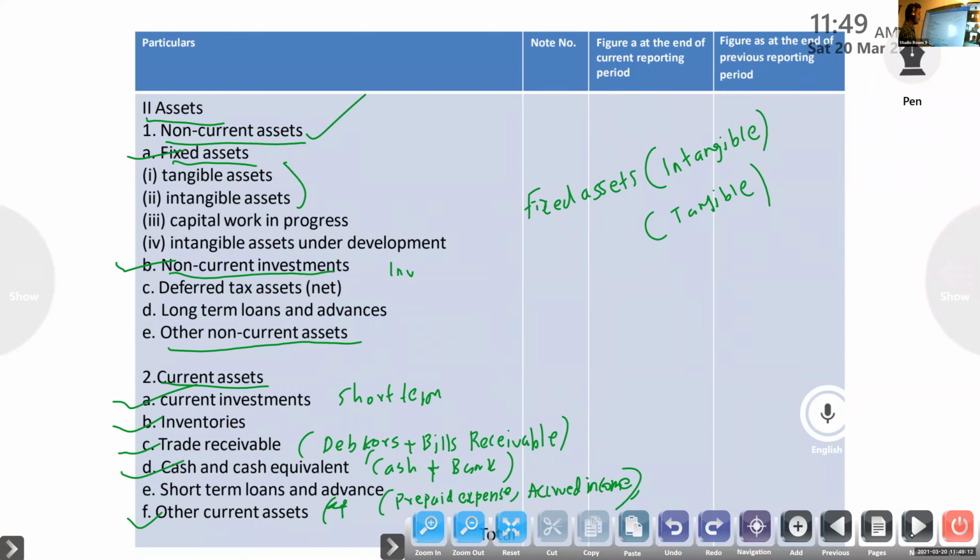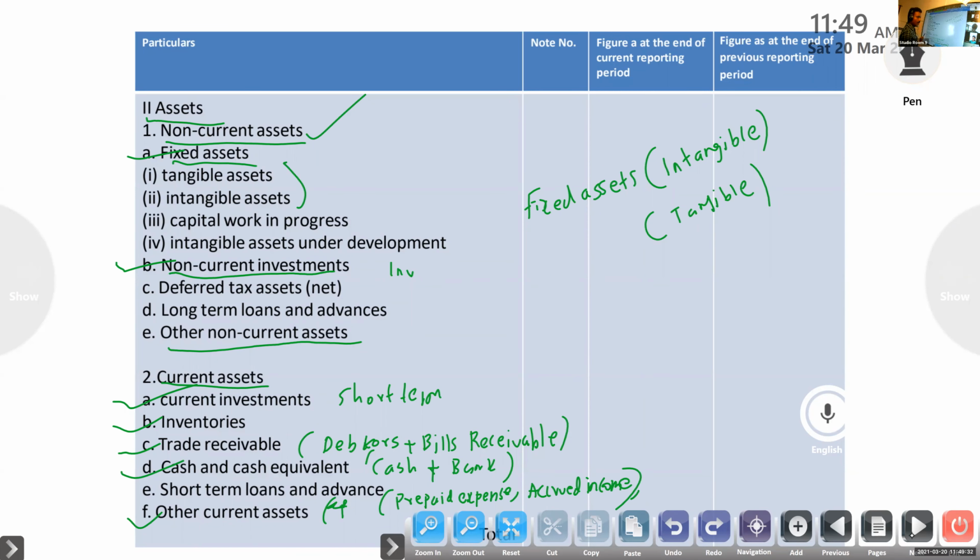Next, non-current assets and current assets. Under non-current assets: fixed assets and non-current investments. Under fixed assets: tangible and intangible.